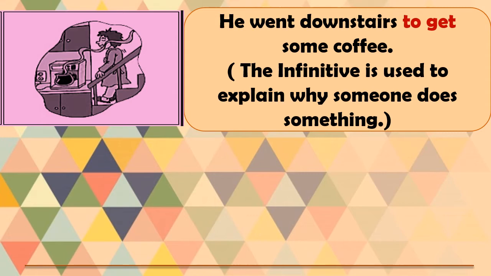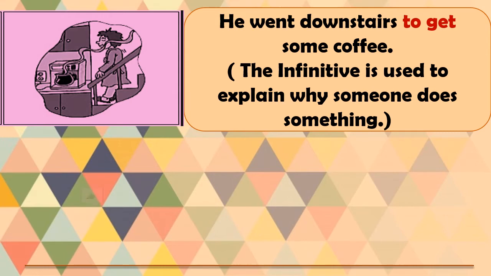So here we are learning how and when infinitive forms are used. This is the next thing we are learning, and it is very interesting: the infinitive form is used to explain why someone does something. In such cases, you can use the infinitive verb form. He went downstairs to get some coffee. He went to the market to get some vegetables. So whenever you want to explain why someone is doing something: I study very hard to get good scores in my exam. Here you are explaining why you are studying very hard.